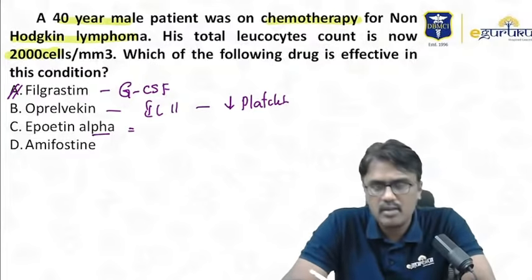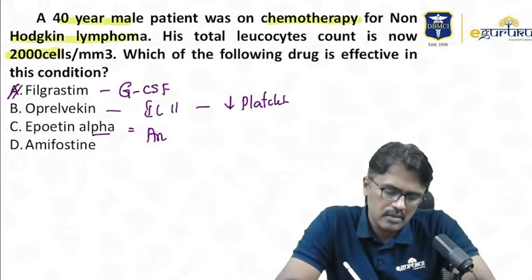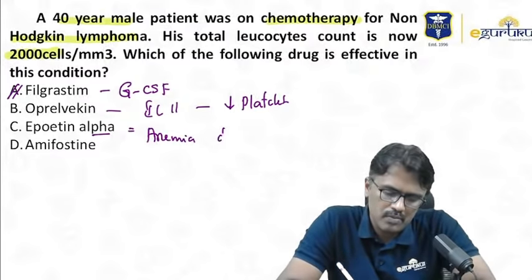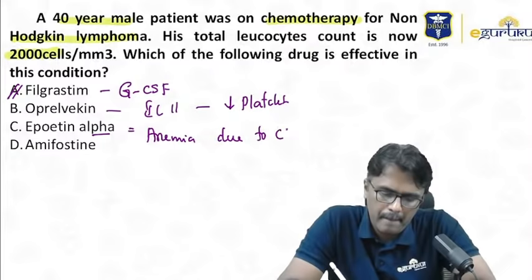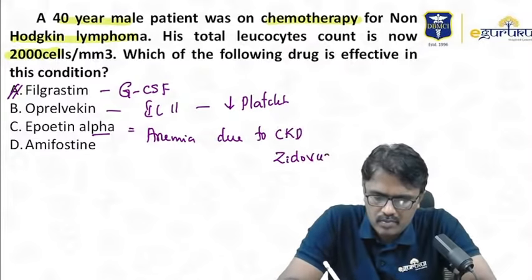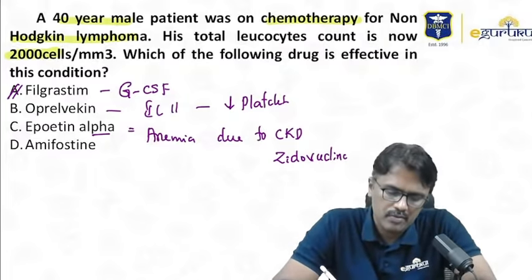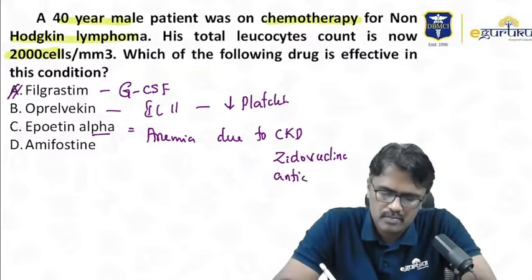Epoetin, it's an erythropoietin analog. Epoetin, darbepoetin, whenever there is anemia due to CKD. Zidovudine. Yes, Charan, you are right. Or because of anti-cancer drugs, we use this.